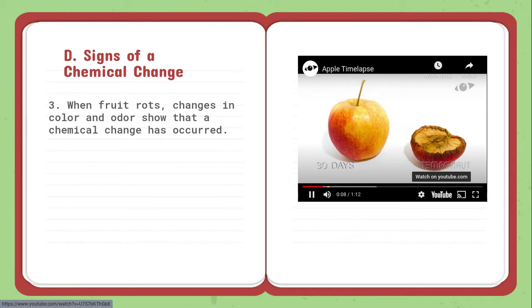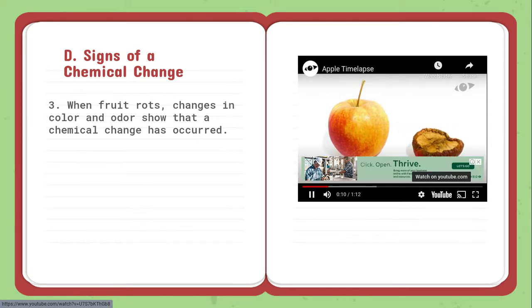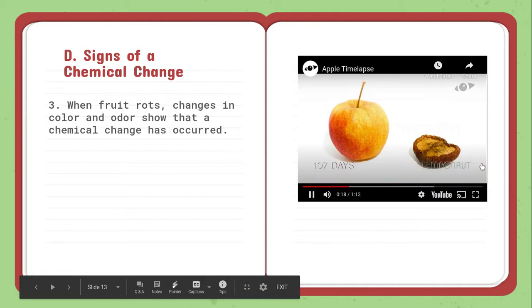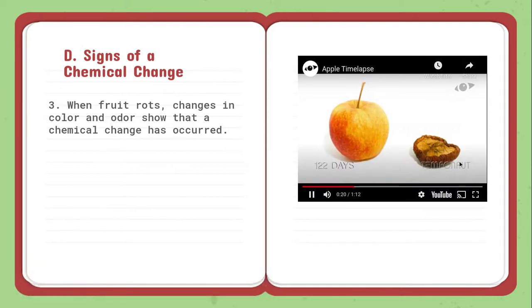So when food rots, it changes in color and odor and shows a chemical change has occurred. If you're looking at an apple over time, we see that it decays. The apple decaying is changing into a new material. It's not the same material that it was, because different materials have broken these things down, changed the chemical compounds in them, absorbed some things, let off waste products. They are two different materials.